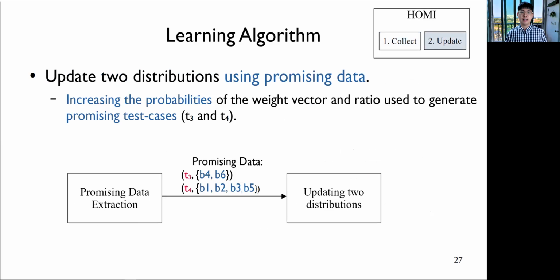Then using this promising data, we update these two distributions. Intuitively, we aim to increase the probabilities of the weight vector and the ratio used to generate the promising test cases. In this case, promising test cases are T3 and T4.